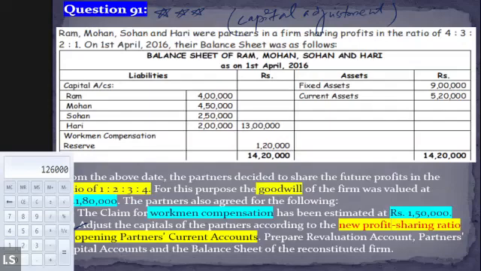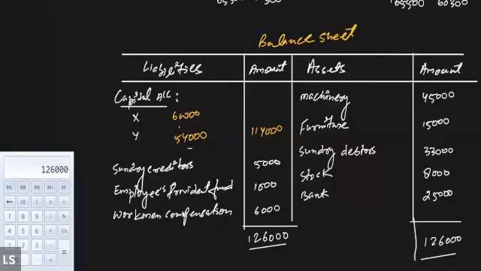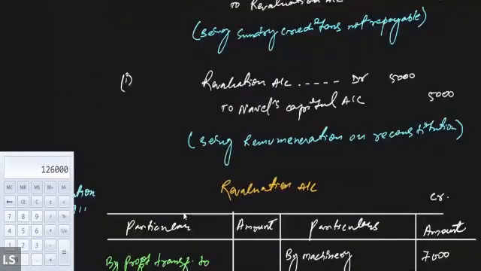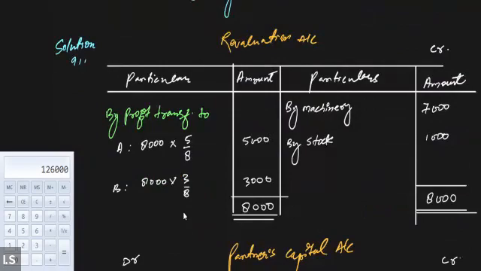Excuse me, sir. Yes, Alexander, please. Can I see the solution? I would like to take a screenshot. Yeah, sure. Just a minute. Just tell me which section of the solution you want me to show you. Sir, all three: revaluation. Okay, so starting with the revaluation. No need for the working note, only the main parts. Okay. So this is the revaluation account.